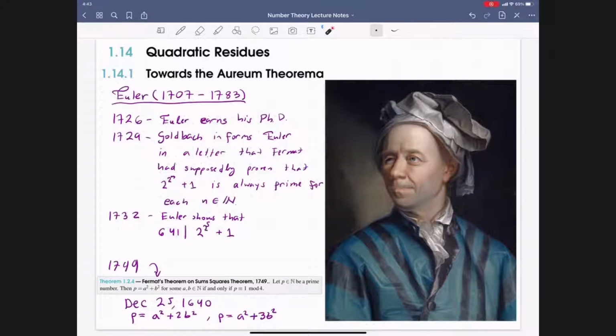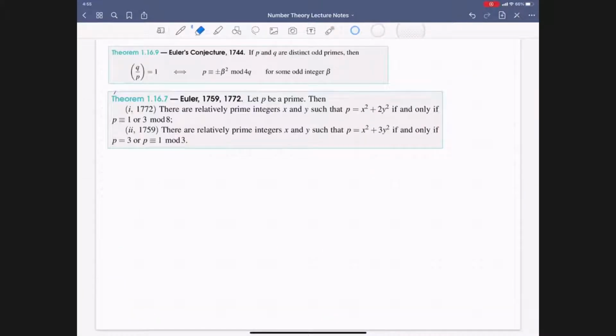But in the process of getting to this theorem, Euler conjectured a result in 1744. So I'm going to put over here Euler's conjecture. And this is what is equivalent to the law of quadratic reciprocity, or the Aurea theorem, Gauss's golden theorem. And that's going to be the main focus, proving this conjecture of Euler, for the next couple of weeks. So what is Euler's conjecture?